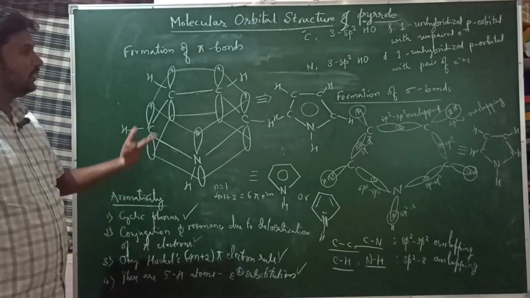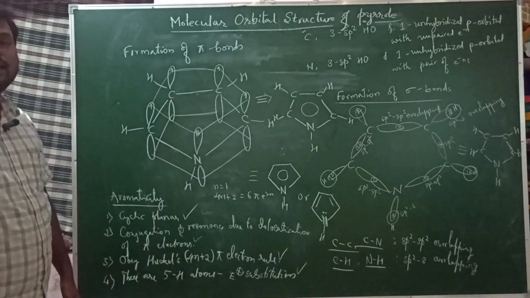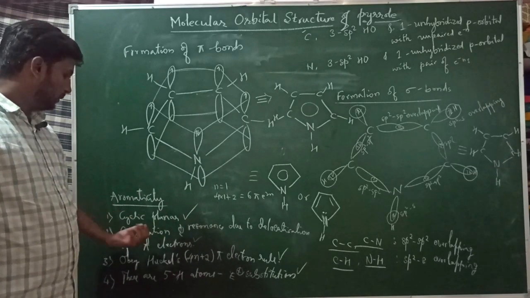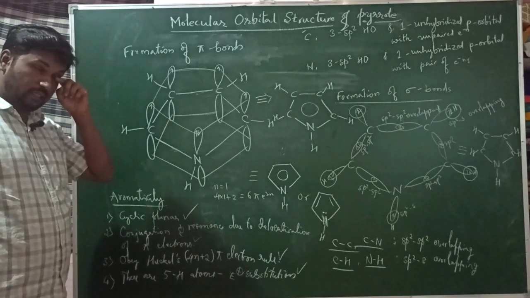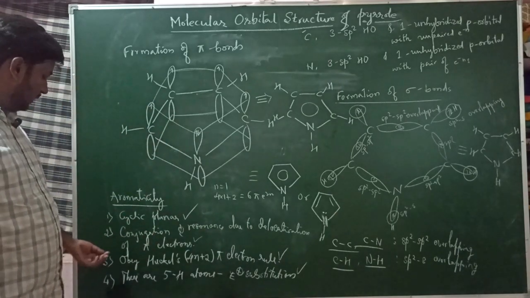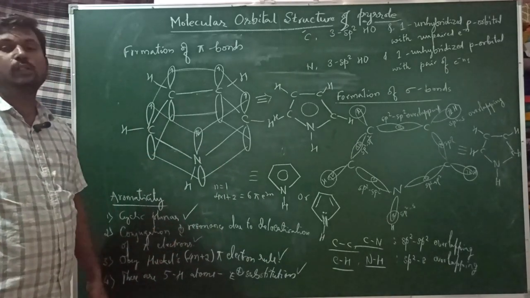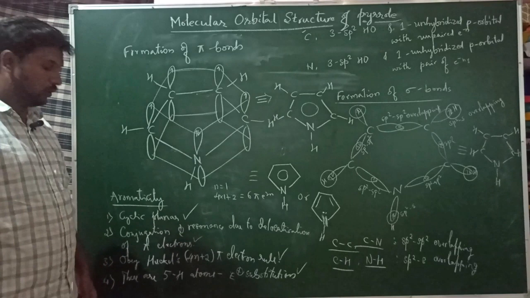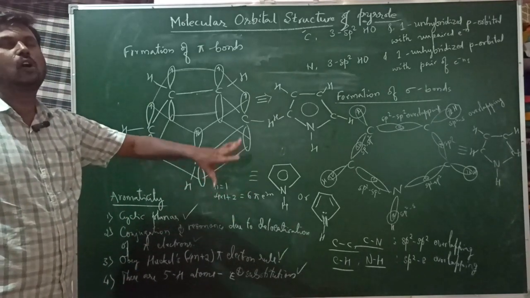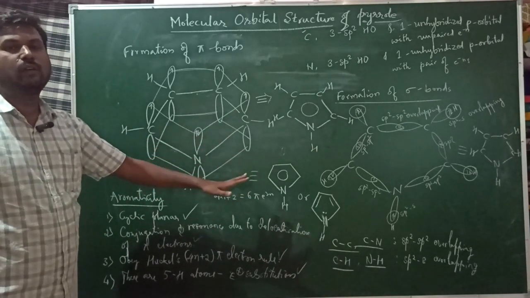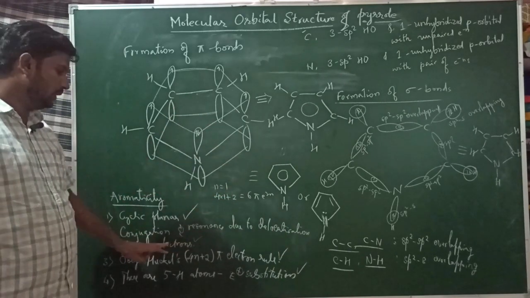The first criteria is that the compound must be cyclic and planar. Second criteria, it should show delocalization of pi electrons, which leads to resonance in the structure, or it shows conjugation. That we can also see in the case of pyrrole. We can see in the next class when we come to the reactivity. And it also obeys Huckel's 4n plus 2 pi electron rule. You see it has 4 pi electrons and the lone pair of electrons, all 6 electrons involved in the resonance structures, and they are responsible for the resonance.